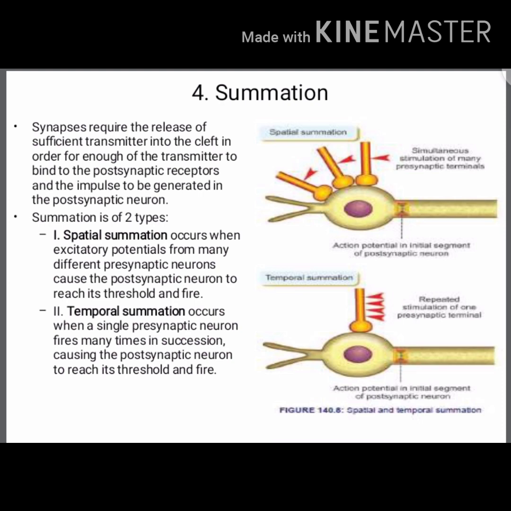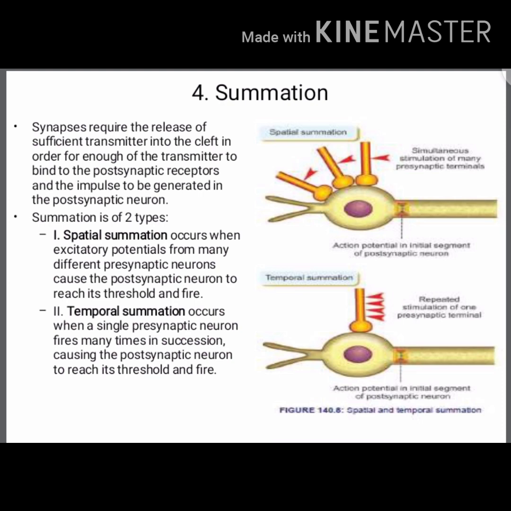Spatial summation occurs when the excitatory potentials from many different presynaptic neurons cause the postsynaptic neuron to reach its threshold and fire. Temporal summation occurs when a single presynaptic neuron fires many times in succession, causing the postsynaptic neuron to reach its threshold and fire.